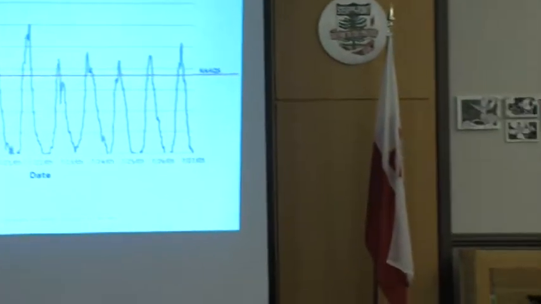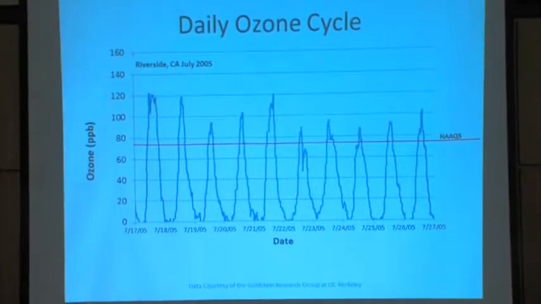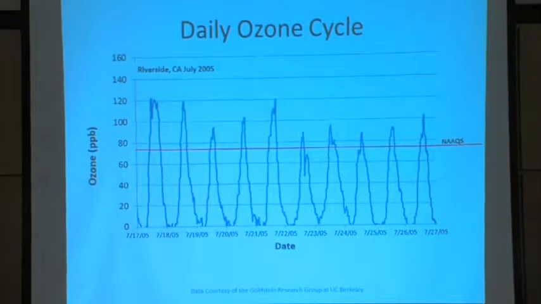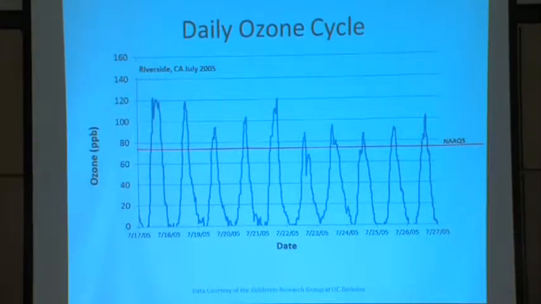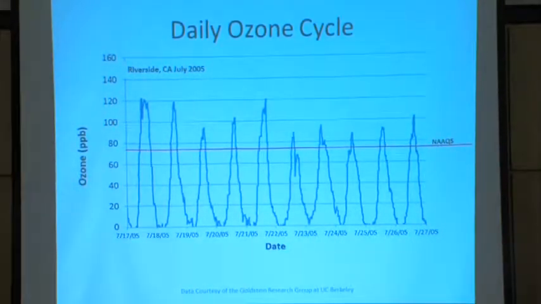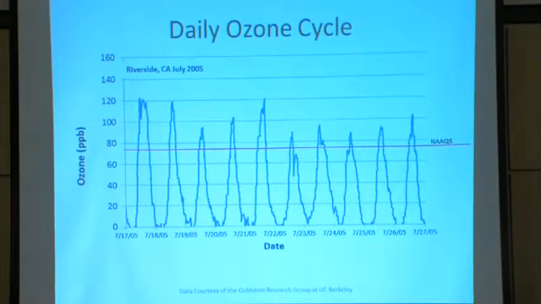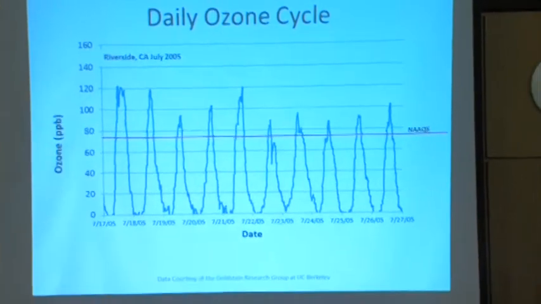Here's some data from Riverside, California on what ozone looks like every day. You can see that in the morning, the sun comes up, people drive their cars, power plants start to operate, we have nitrogen oxides in the air, it reacts with the sunlight, it starts to produce ozone. Those volatile organic compounds are out there. They come from plants, they come from gasoline. That's why if you've been to California or to a big city, when you fill up your gas tank, there's that big thing on the end of the pump that makes sure that none of that gasoline comes out, because we don't want these volatile organic compounds to come out and exacerbate the ozone concentrations.